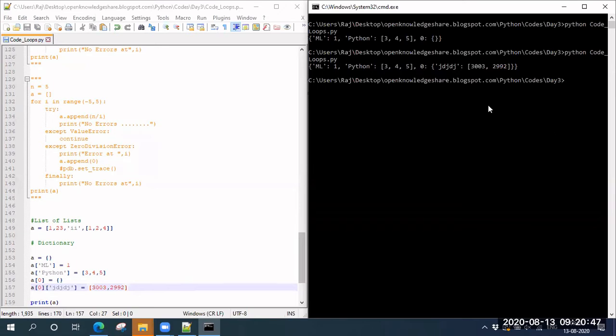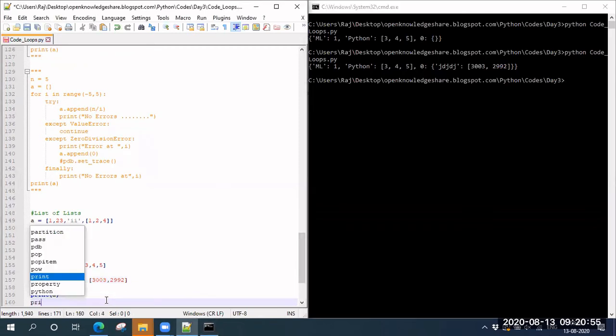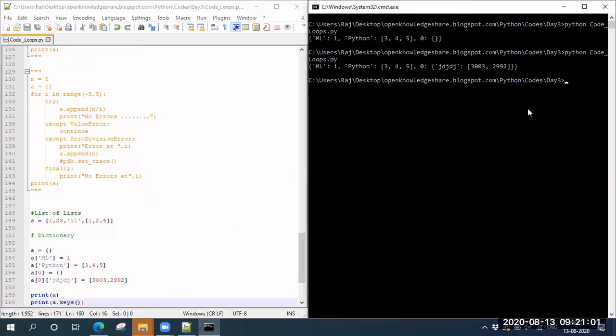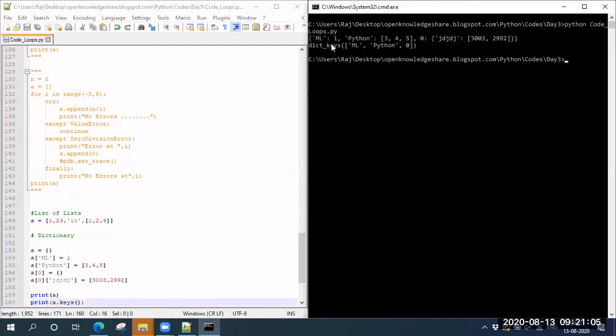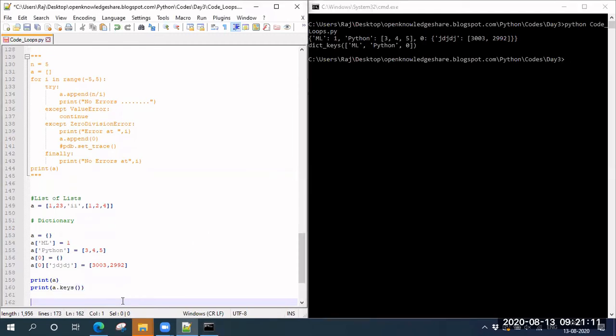And apart from this, one more thing I'm going to show: if you want to know what different keys are available inside, you can do it by using dot keys. That particular dictionary dot keys, if you use it, it will print these things. Okay, so let's use it in reality, the way I want to print. Understood, right?